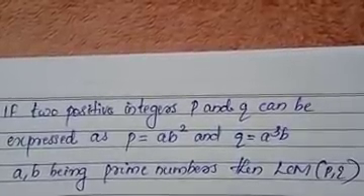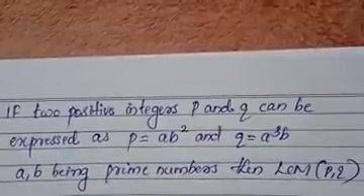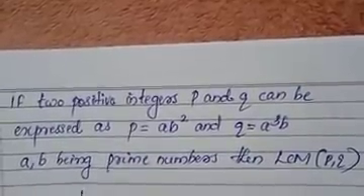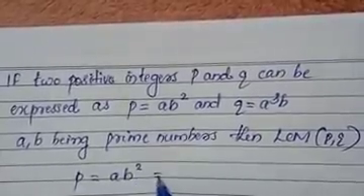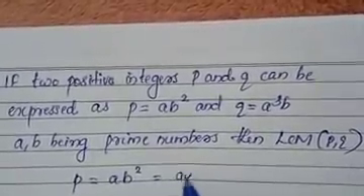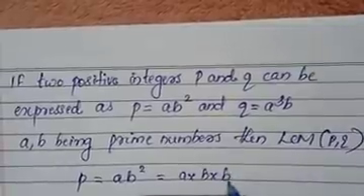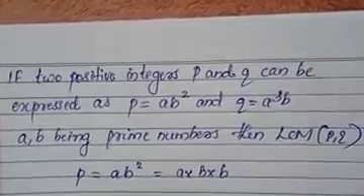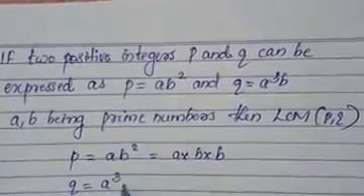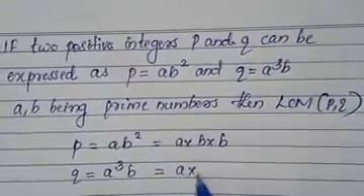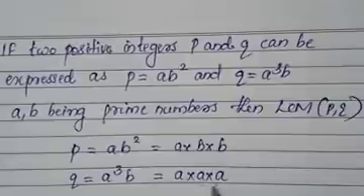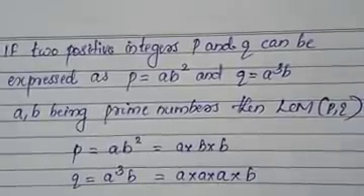So use the prime factors of p and q. First, p equals a b square, so we write the factors a into b into b. Next, q equals a cube b, so a multiplied 3 times is the factor, into b.